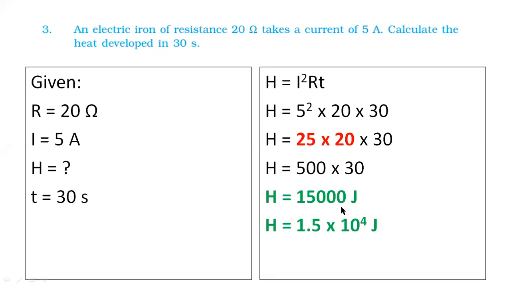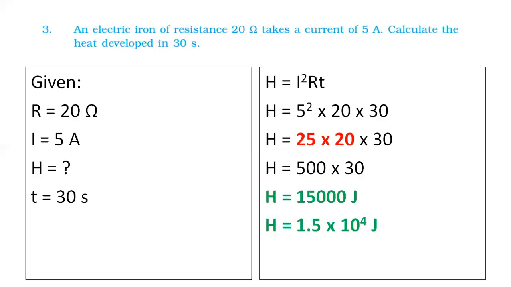We do not keep our answer in this fashion. We generally convert this to one number, then the decimal, then the power of 10, 1.5 into 10 to the power 4, and do not forget the unit. Unit is joule. Okay? Take the screenshot of this, and please, students, do not leave your answer at 15,000. Okay? That is an incomplete answer. You just focus on this part, 1.5 into 10 to the power 4 needs to be converted. Okay. So that's all for the day.